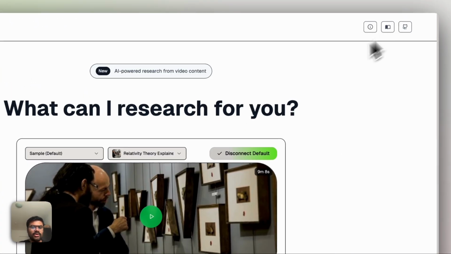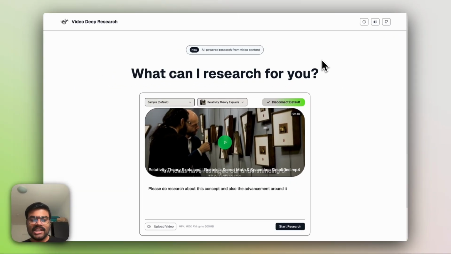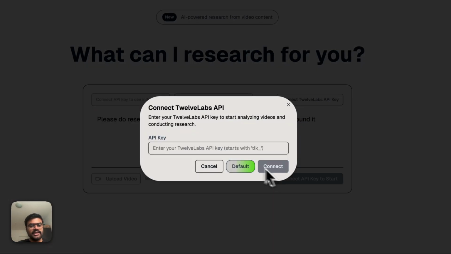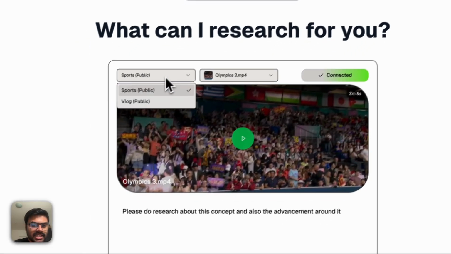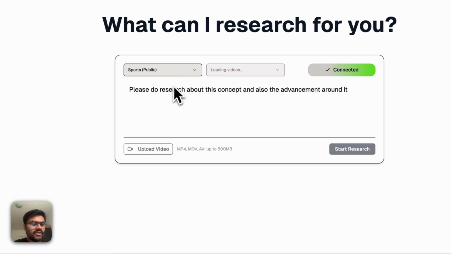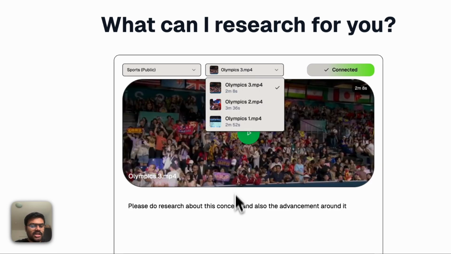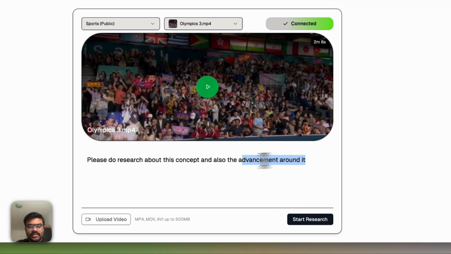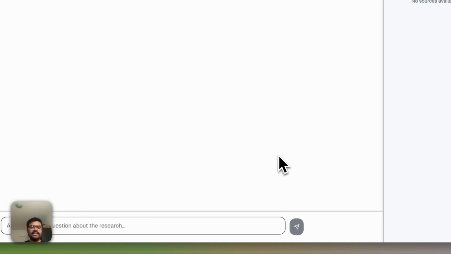Let's say now you want to do research on your already indexed videos on TwelveLabs. The best thing is you can just go to the TwelveLabs playground, get your API key and put it here. You can disconnect, put the API key and connect. Now you can see there are different indexes, like sports blogs, which is from my other account, and these are the Olympics videos. Let's say I write: please do research about this match, and let's see.